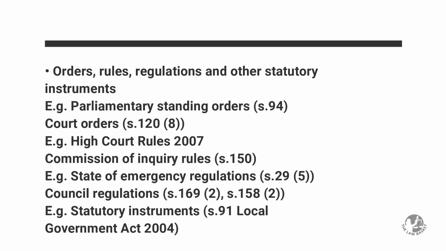So these secondary sources include orders, rules, regulations, and other statutory instruments. And examples of such include parliamentary standing orders. Of course, there are orders, as you can see under Section 94 of the Constitution. We also have court orders. Of course, the court can make orders, for instance, the order of mandamus, certiorari, habeas corpus. These are all orders that the court can give.